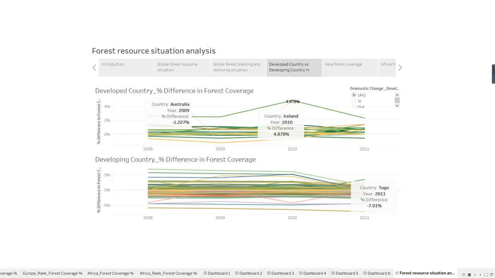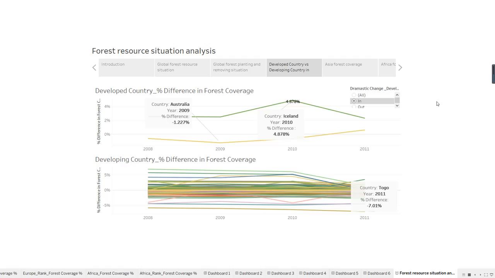Then I will focus on analysis of forest rate to understand the difference between developing countries and developed countries. These multiple line charts present the percentage difference in forest coverage rate year by year. As we can see from the line chart, none of these developed countries suffered a forest coverage decrease over 2%.